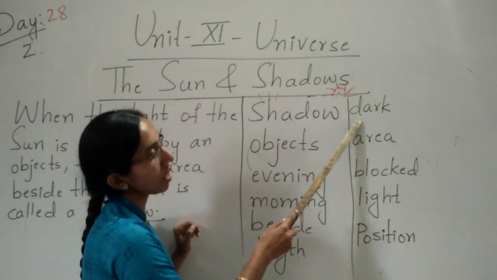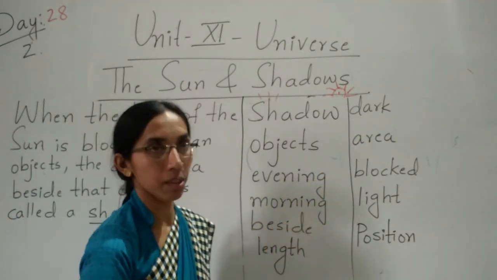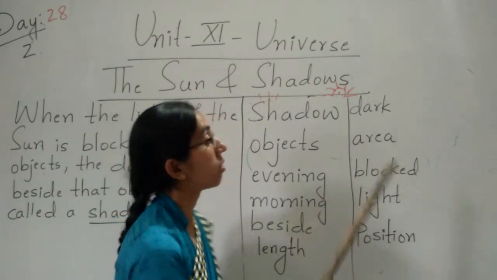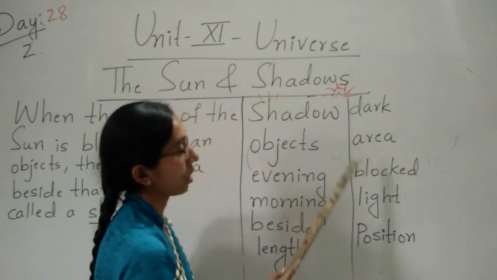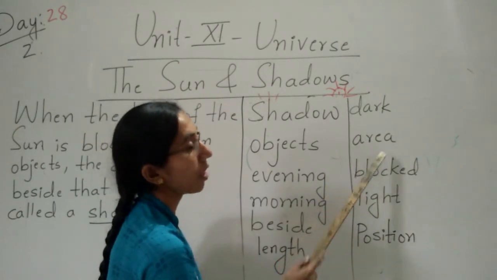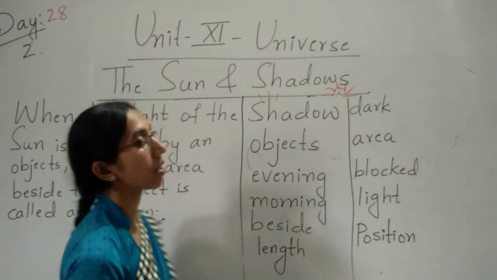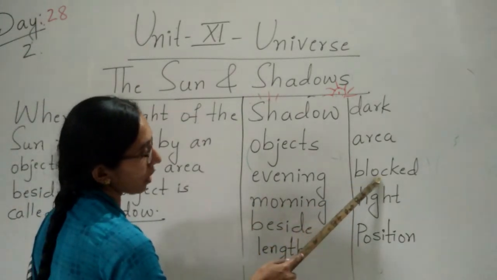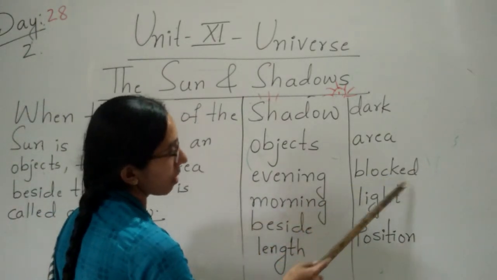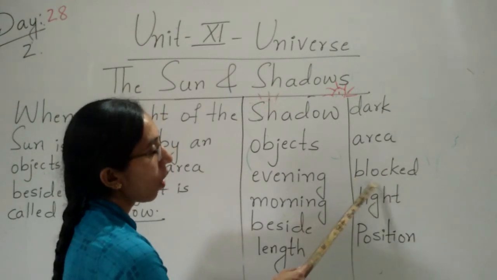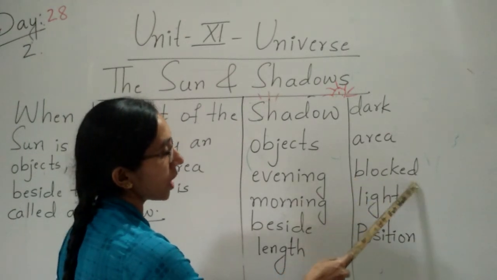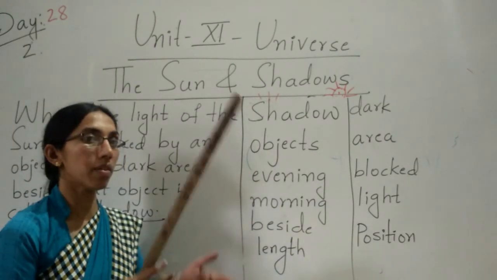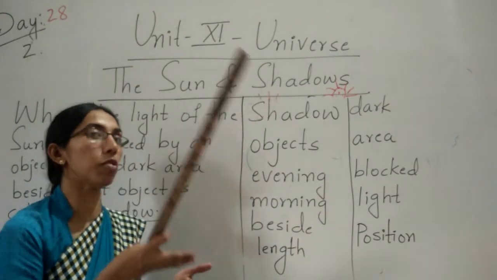Dark, D-A-R-K, dark. Night is very dark, that is the meaning of dark. A-R-E-A, area. Area means what? Place. B-L-O-C-K-E-D, blocked. Blocked means what? It is stuck there only. It is not moving.